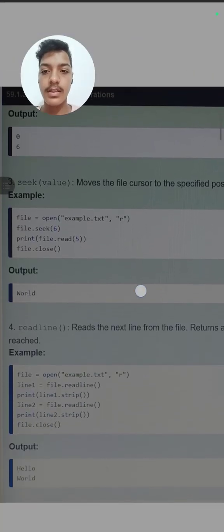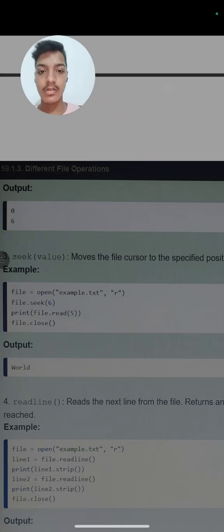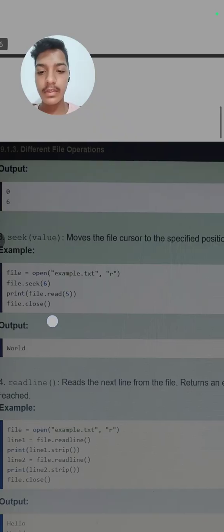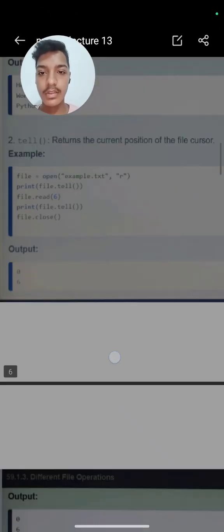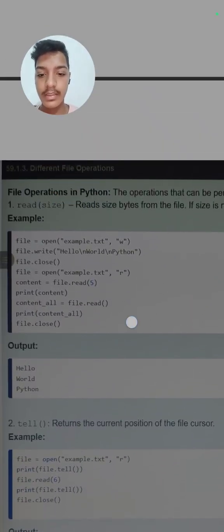The next method is the seek method. The seek method will move the file cursor to the specified position, the position you specify. We will see one example: file is equal to open, we open this file in read mode. Next is file.seek(6), which moves the cursor to the 6th position, then we print file.read(5), then we close the file. It will print only world, because the file contains hello world and python.